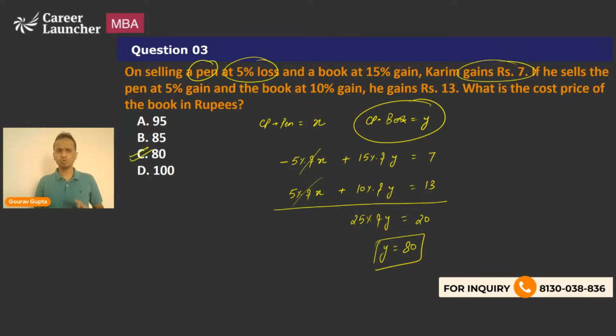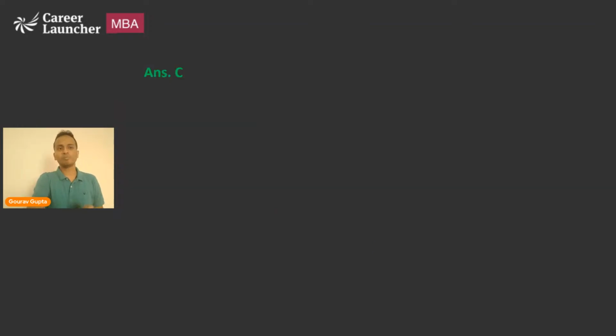Now, please do not think that we are doing easy questions. Yes, we are doing easy questions, but we are doing the exact questions of CAT. This is also an exact question that appeared in CAT 2019. The three questions that we have seen were all of a very easy level of difficulty. I would rate them at 5 on a scale of 10, and all three questions are from exact papers of CAT. So this was question number 3. Option C is the correct answer. Let's move on to the next question.